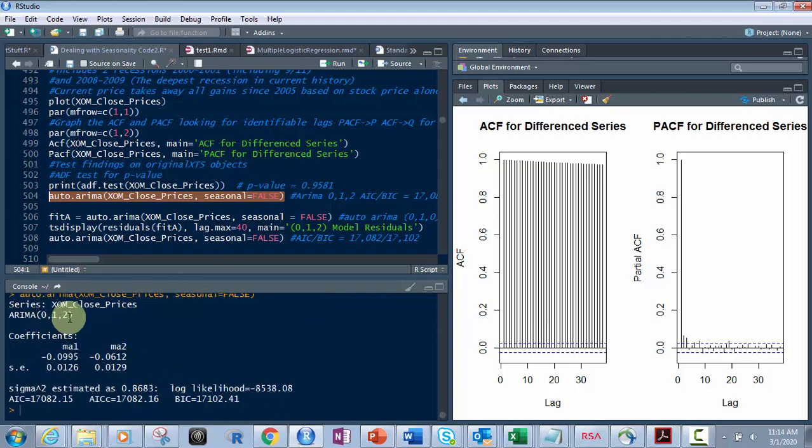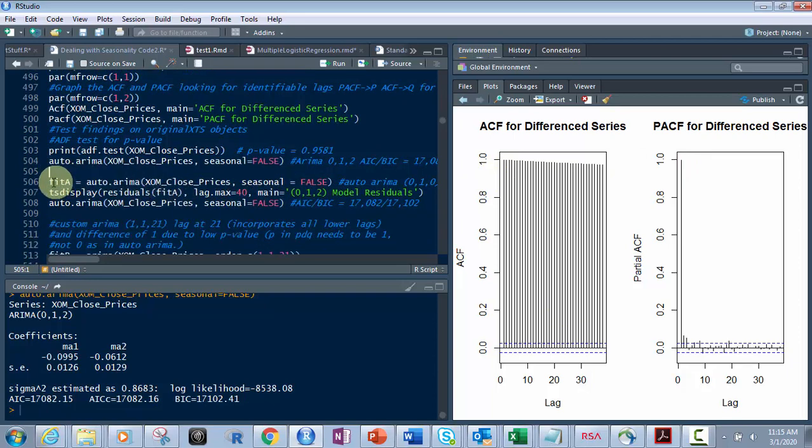And it gives me a 0, 1, 2. See right there, right at the top, 0, 1, 2. And it also gives me the AIC and BIC values. Okay, so I put them over here. But the most important thing is the 0, 1, 2 from that, right? So we know what that is, but what did we get? Our PACF says 1. Which one is 1? Remember, it's PDQ. So the first value should be a 1. But hold on, the auto Arima says we're going to use 0, 1, 2.